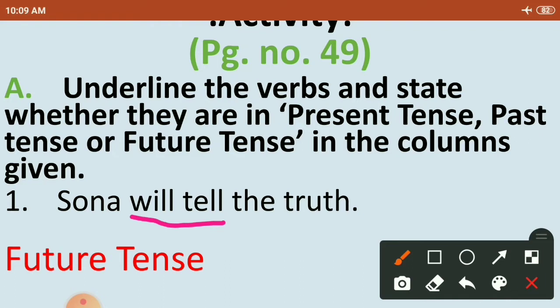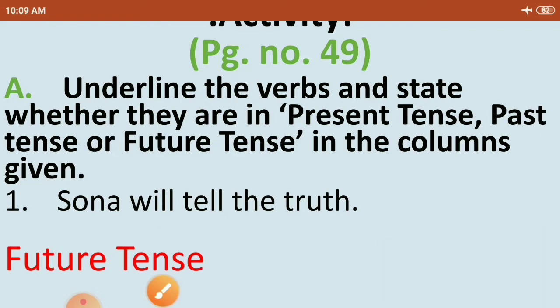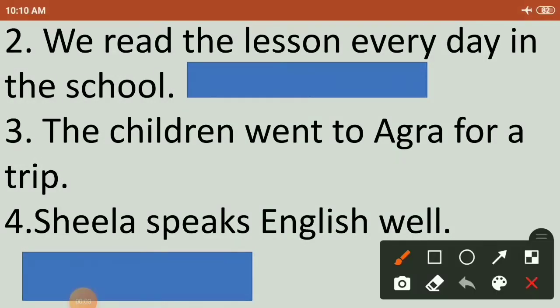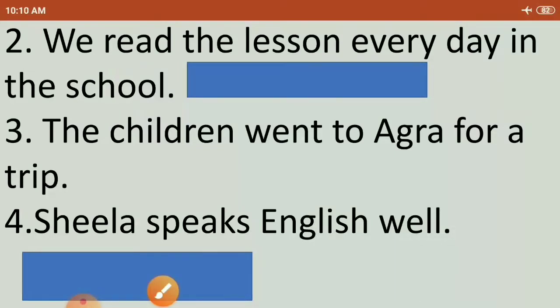Understood, children? Easy? Let's move ahead and see the second. We read the lesson every day in the school. Now which is the action word in this sentence? Read. Now the verb read is in which tense? That we have to find out.